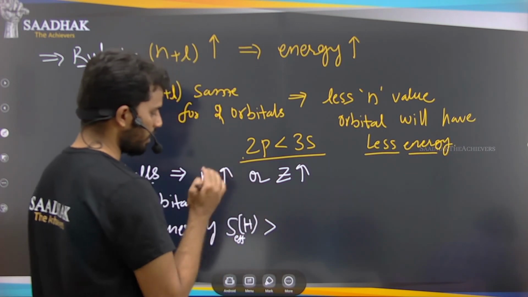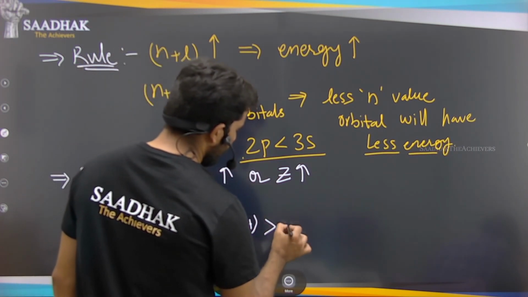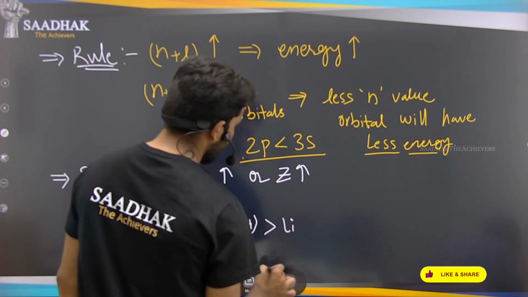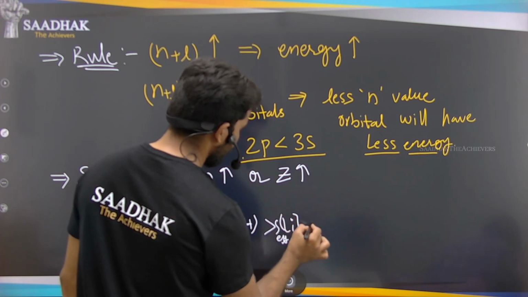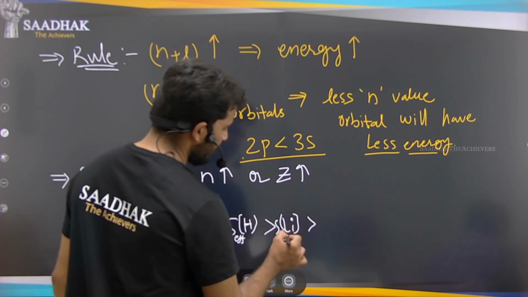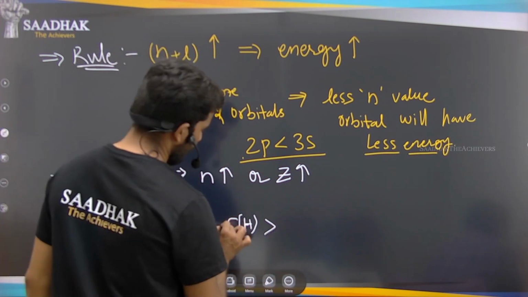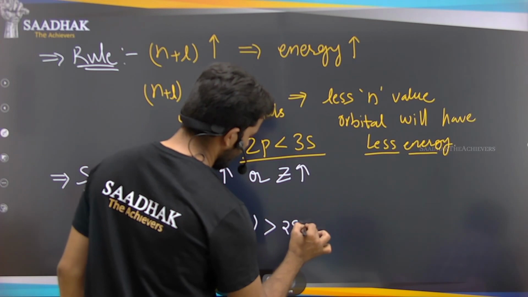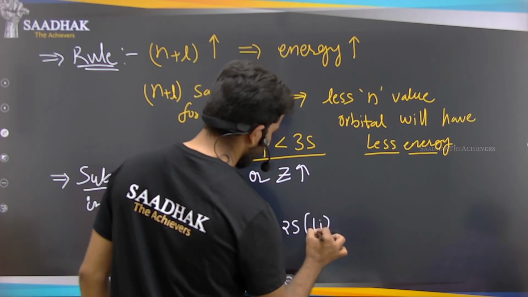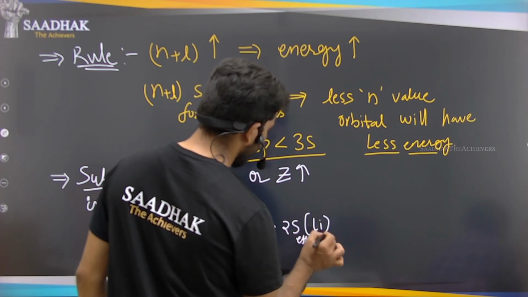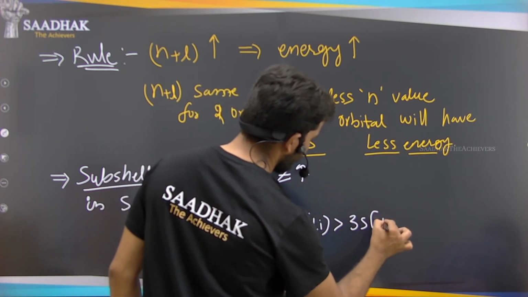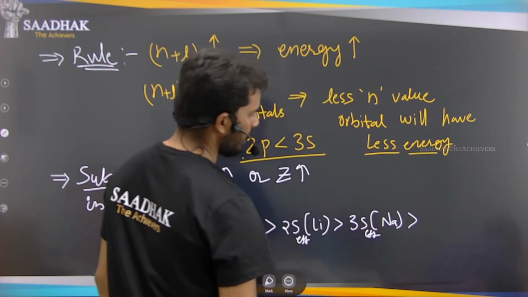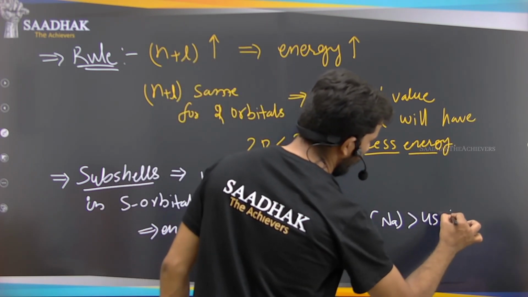After that, what is next? The lithium atom, it has the effective energy lesser than that, right? So the 1s orbital, and this is the 2s of lithium. That effective energy is less than the 3s of sodium, and that will be greater than the 4s of potassium.